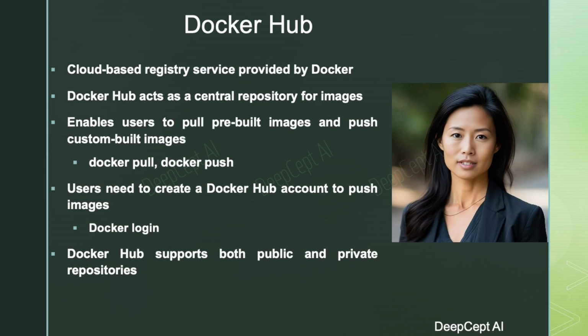Users can search for Docker images using the docker search command, facilitating the discovery of existing images. Docker Hub enables users to pull pre-built images from the repository to their local environment using the docker pull command. Similarly, developers can push their custom-built Docker images to Docker Hub using the docker push command. To utilize these features, users need to create a Docker Hub account, and the docker login command facilitates authentication. Docker Hub supports both public and private repositories, accommodating various use cases, from open-source projects to proprietary applications.